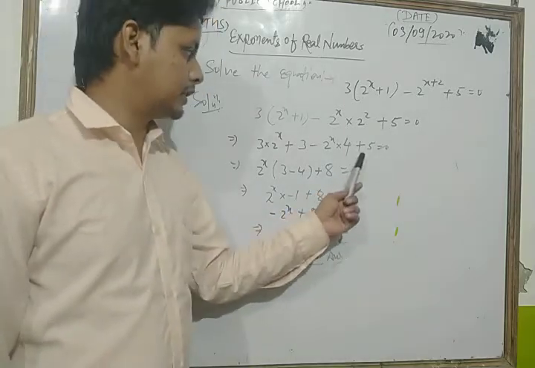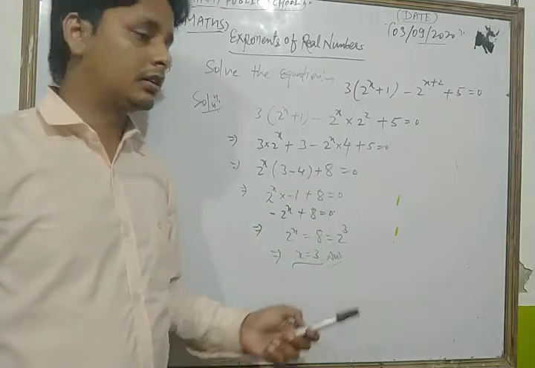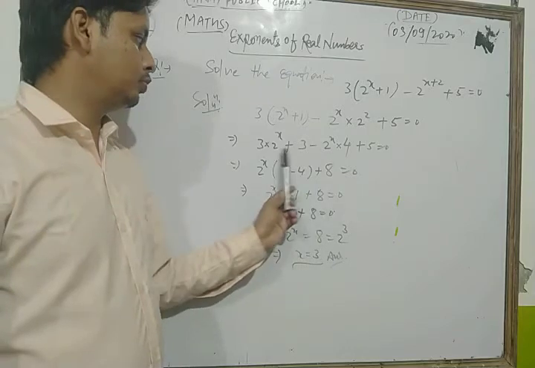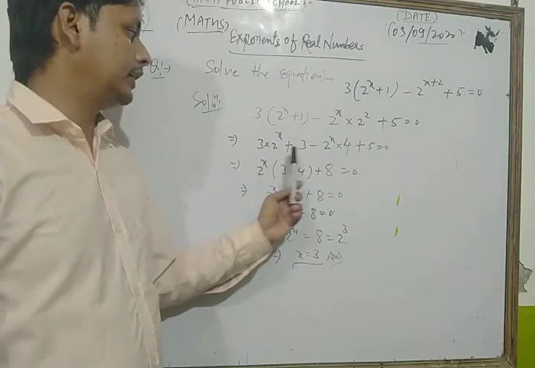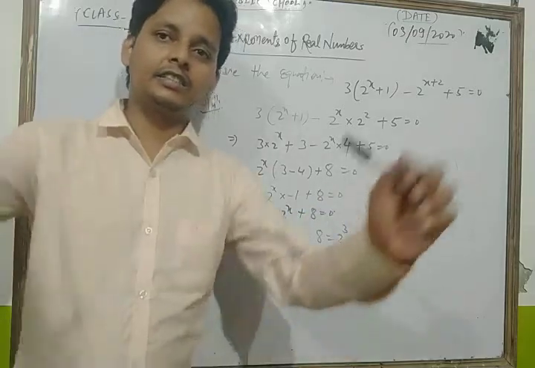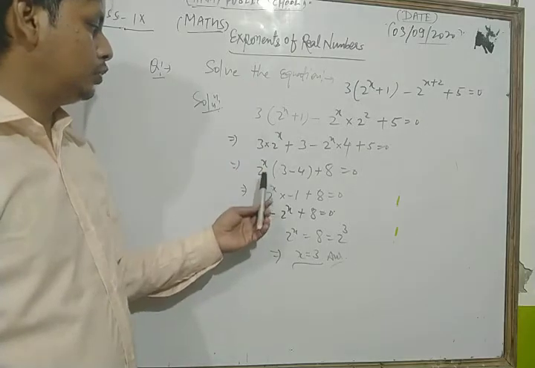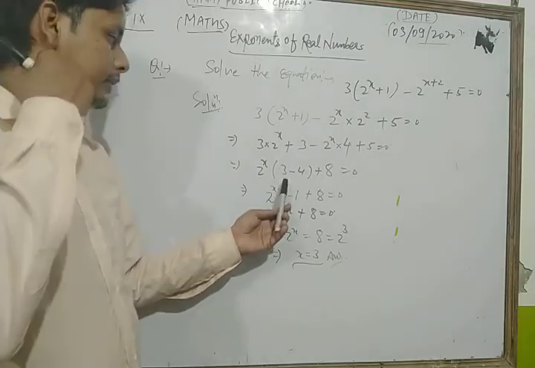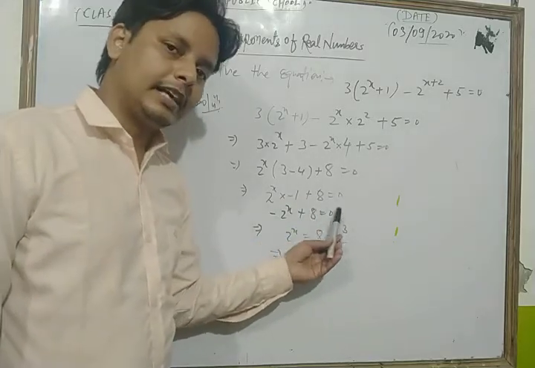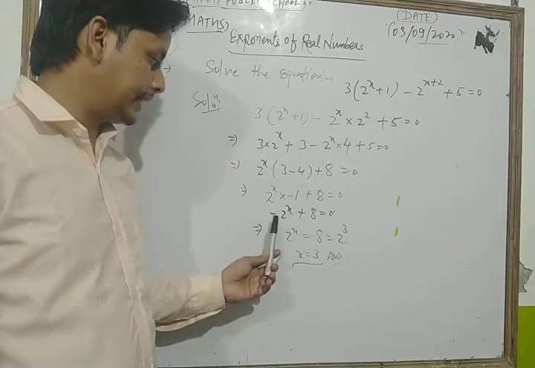Now here plus 5 plus 3 is plus 8, because 5 plus 3 is 8, and in those terms we take 2 to the power x as common, so we get 3 minus 4, and we write plus 8 as it is. Now let's see, 2 to the power x into 3 minus 4 is minus 1, and we write plus 8 as it is. Now minus 2 to the power x into minus 1, that is minus 2 to the power x, and plus 8 as it is,